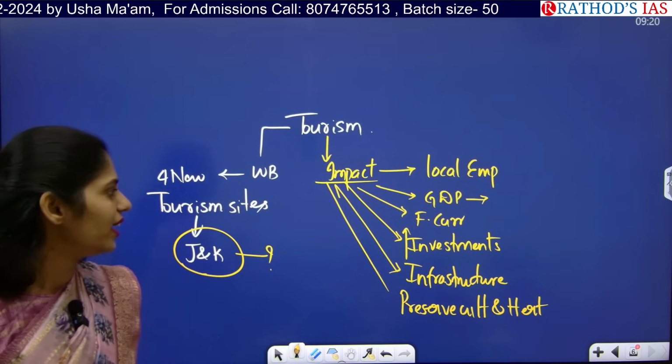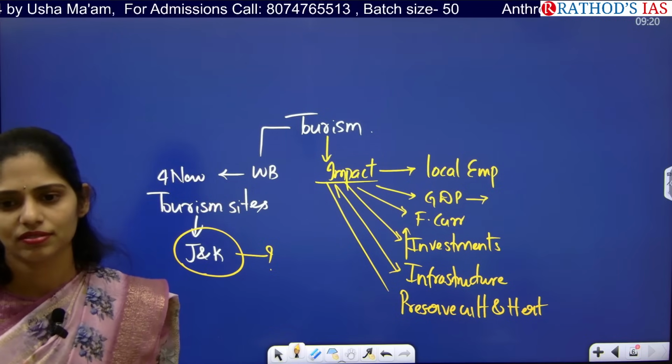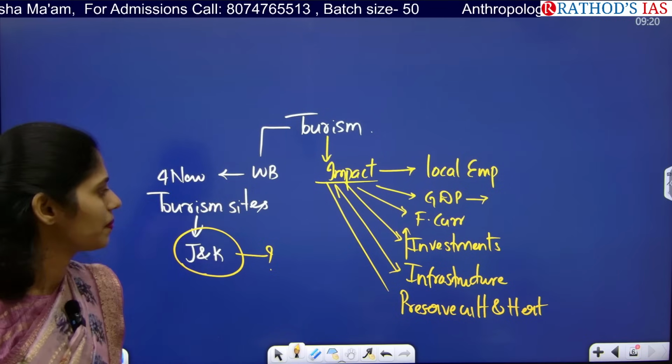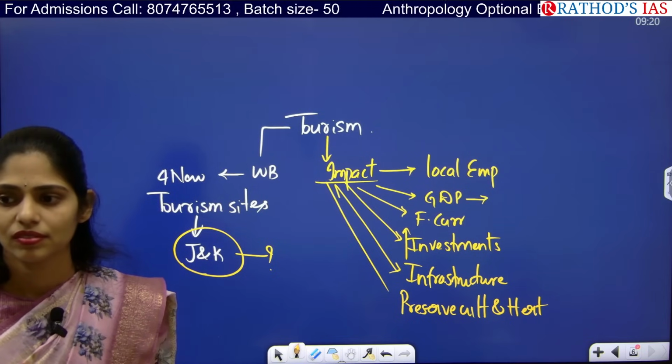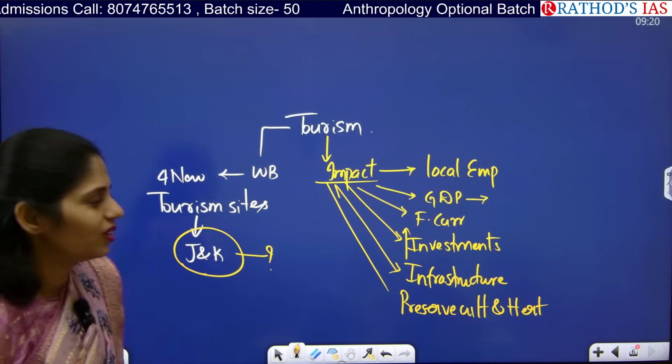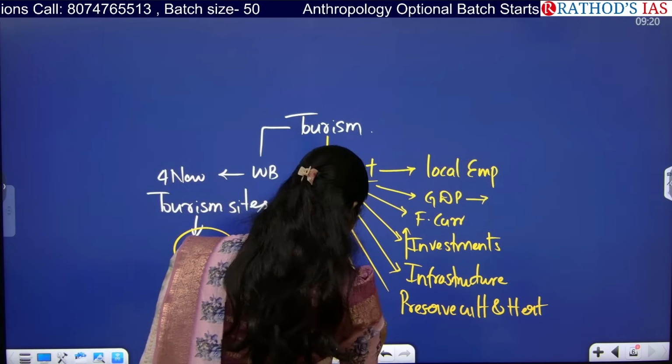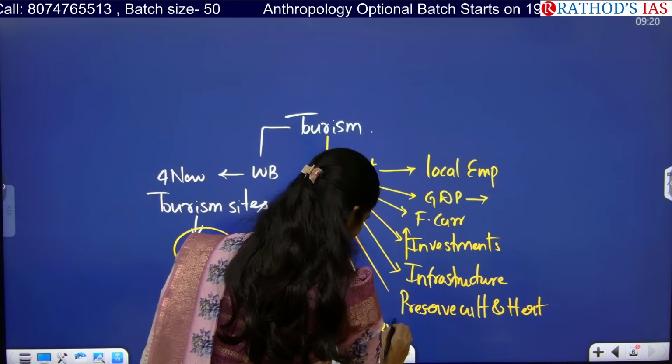Any other thing can you add? Arvind? Okay, we can address poverty in this area. Okay, next.